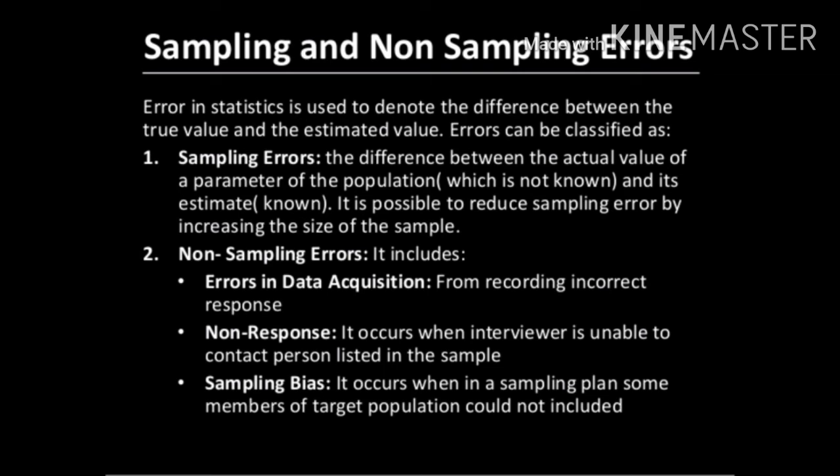It occurs when, in a sampling plan, some members of the target population are not included. In simple terms, these people are in no way related to the survey. The research purpose and the sample which they have taken are totally wrong. Such cases are called sampling bias. So the sample person itself is totally wrong, and that is called sampling bias.